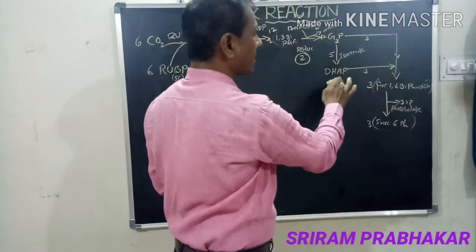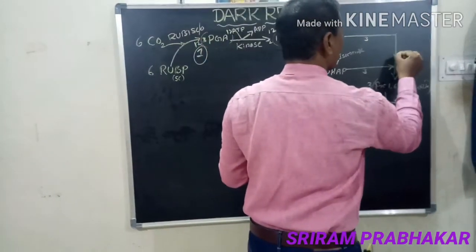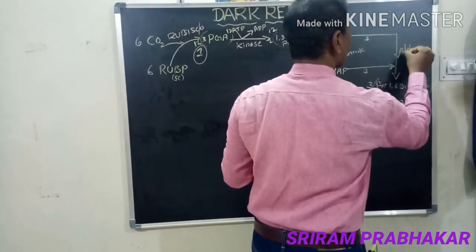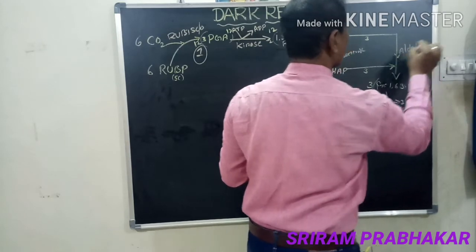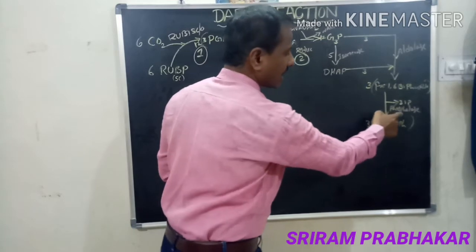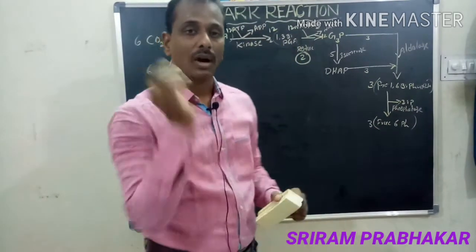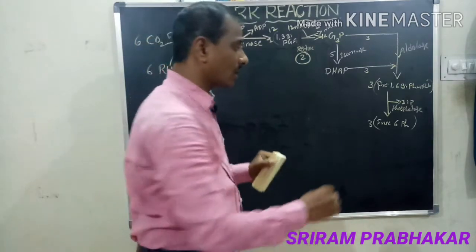Here one enzyme I missed. The G3P and DHAP both are linked with the help of the enzyme aldolase. Here next, with the help of phosphatase, 3 molecules of fructose 6-phosphate are synthesized.